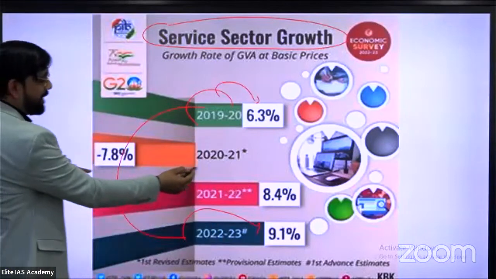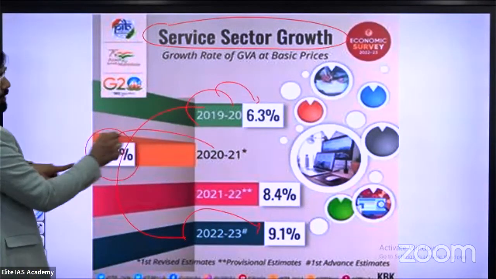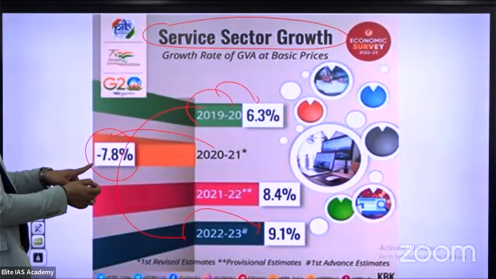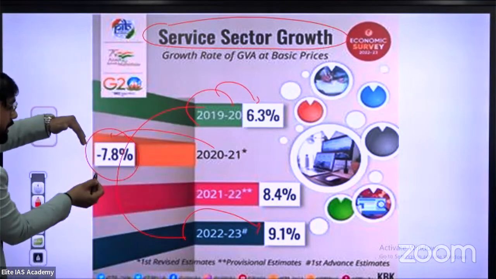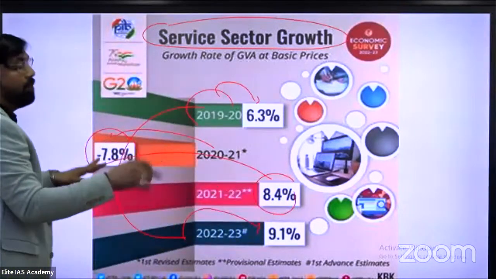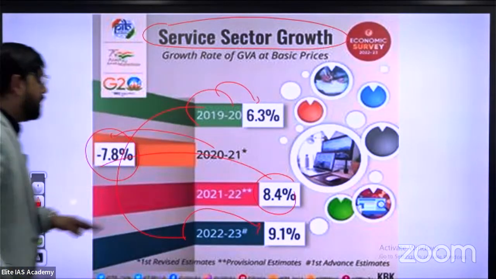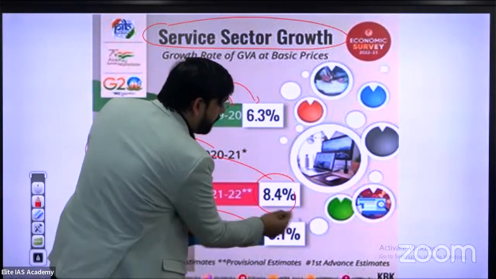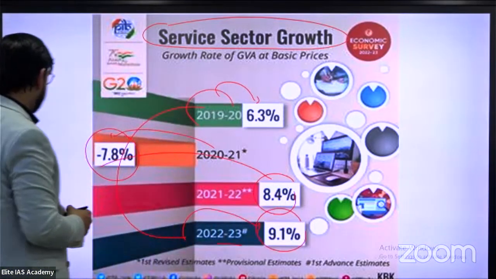Just see the impact of COVID: minus 7.8%. And see the recovery from minus 7.8% to plus 8.4%. Approximately how much? Approximately 15%. What an excellent recovery, minus 7.8 to plus 8.4%. And now 2022-23, different data, 9.1% as per the Economic Survey of the Finance Ministry.